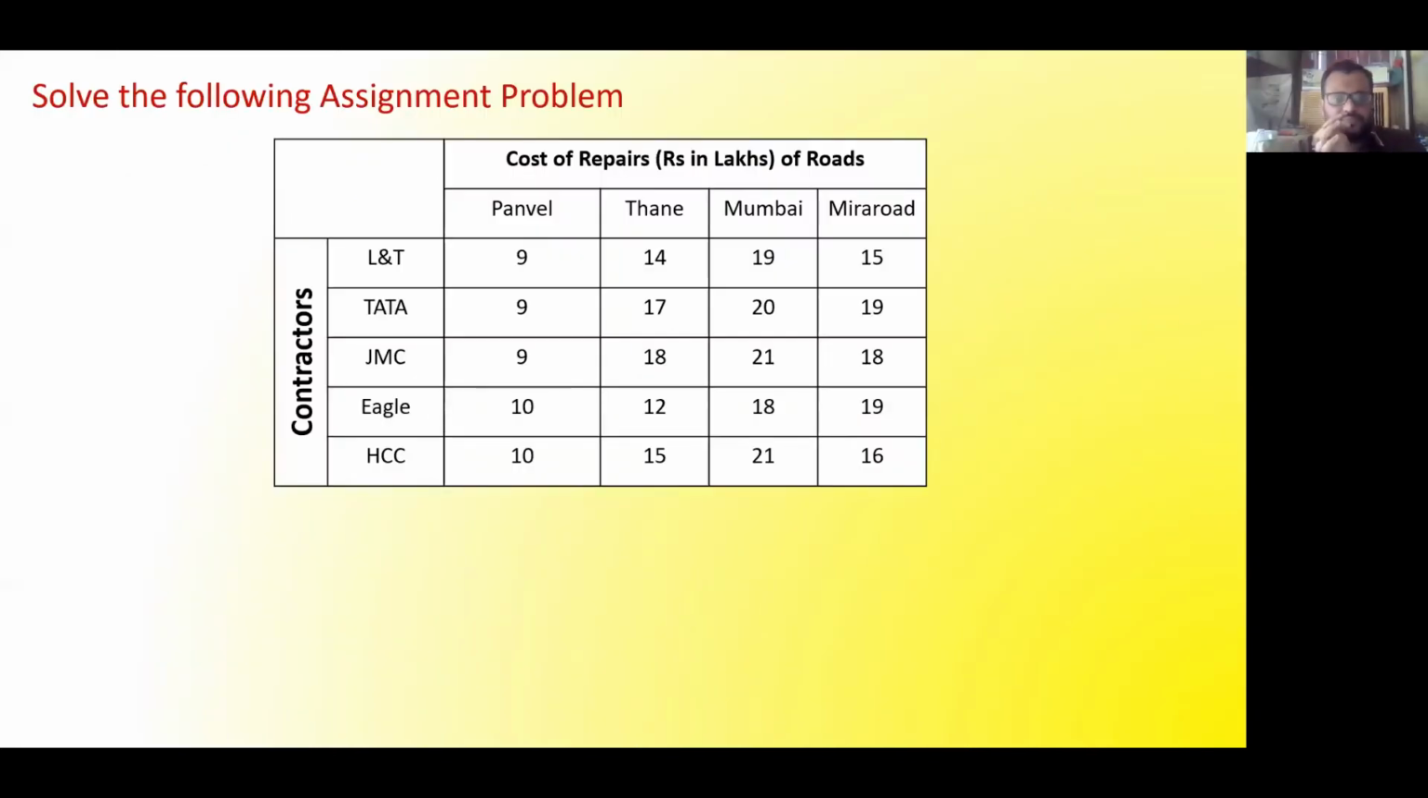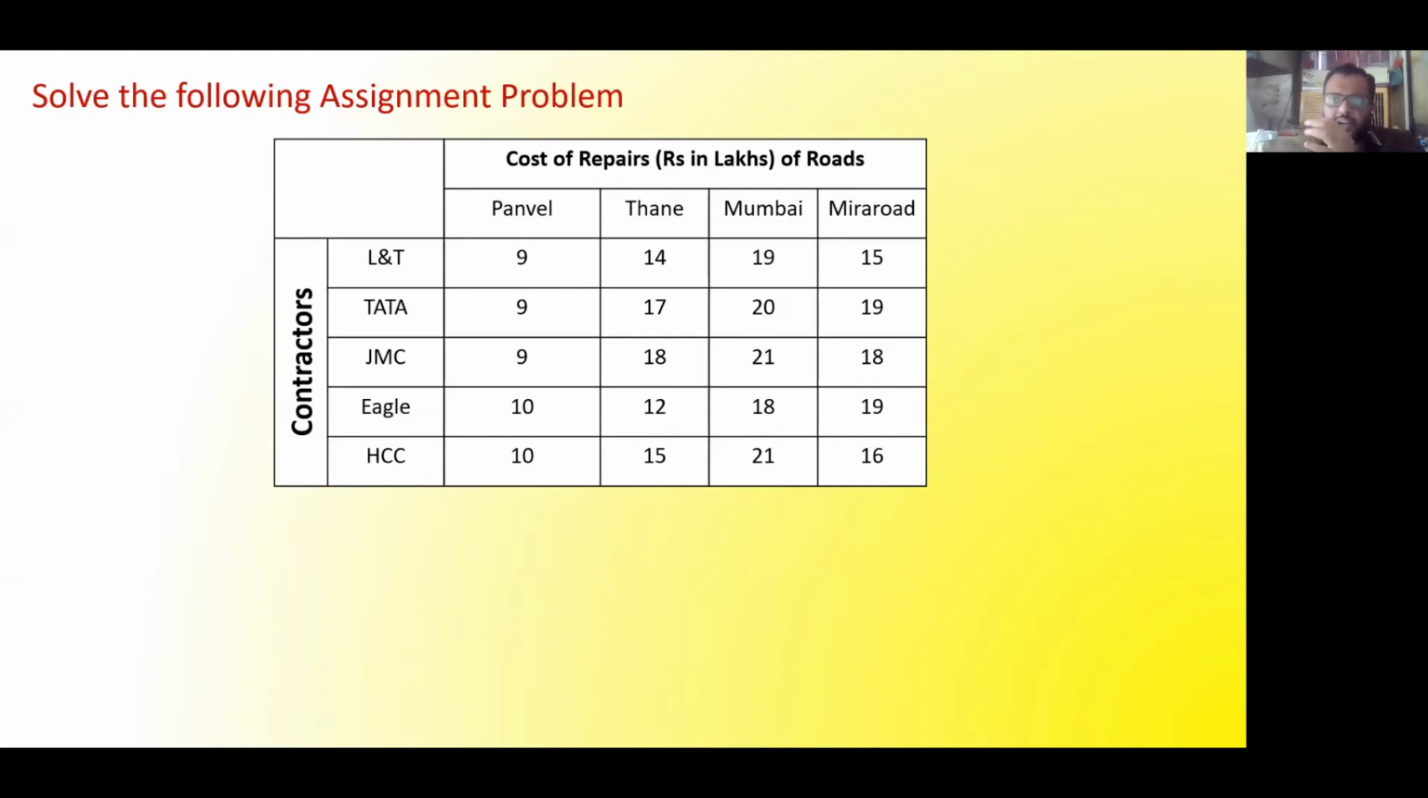So again, I have taken one practical example. Let us say the question says like this: solve the following assignment problem. That's it. The question is only: solve the following assignment problem. And you can see there are five contractors, and the major contractors are L&T, Tata, JMC, Eagle, HCC. They all are construction companies.